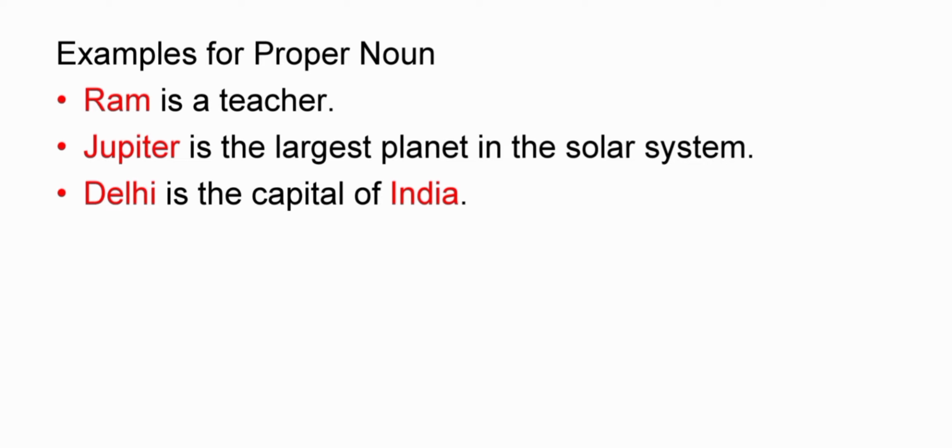Ram is a teacher. Jupiter is the largest planet in the solar system. Delhi is the capital of India. In these examples, Ram, Jupiter, Delhi, India are proper nouns, where the name of the teacher is Ram, the particular planet they talk about is Jupiter, and Delhi is the capital of India. Here we specify the particular name and place, so this comes under proper noun.